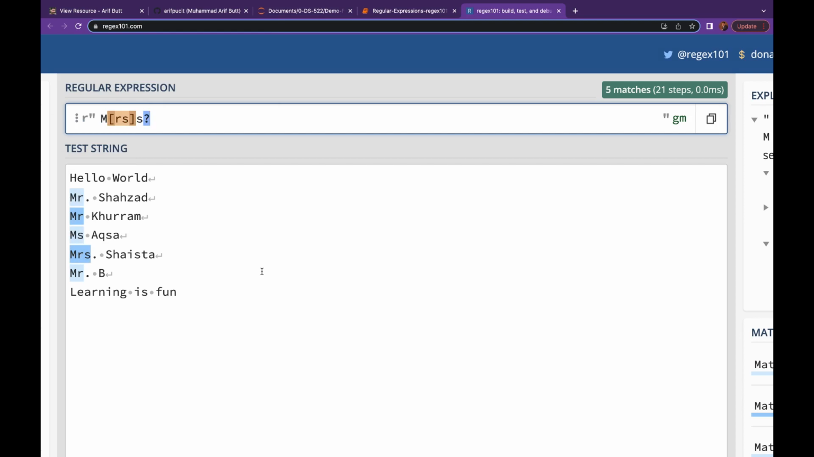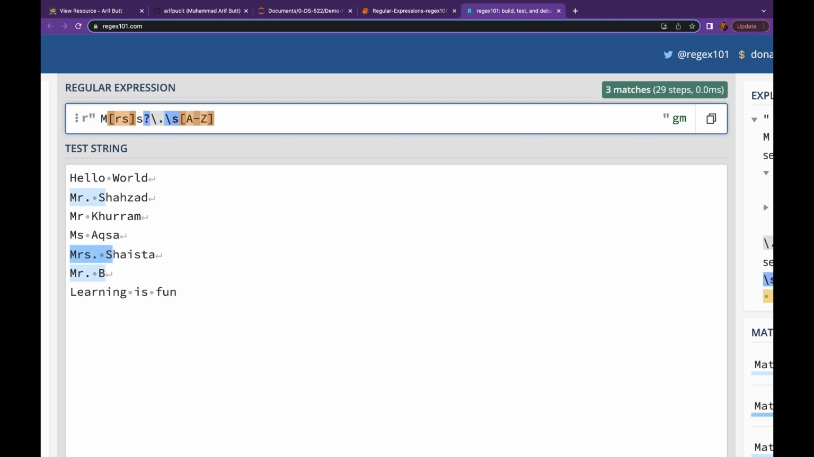Great. And after that we have a dot, backslash dot. We need to select the dot literally. That's why I have placed a backslash. And after that we have a space. So let me put backslash s. So we have a space. Great. And then the name starts with a capital alphabet. Let me say capital A to Z. Great. Capital alphabet is there.